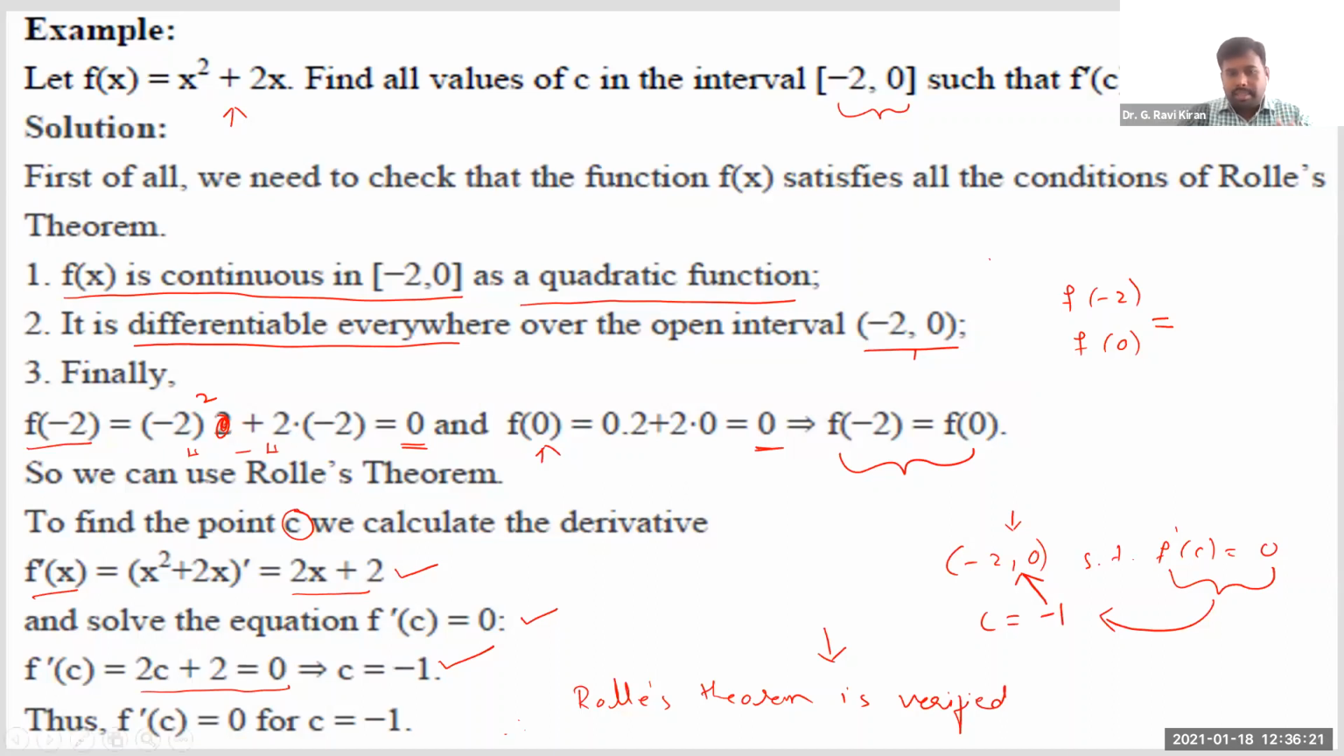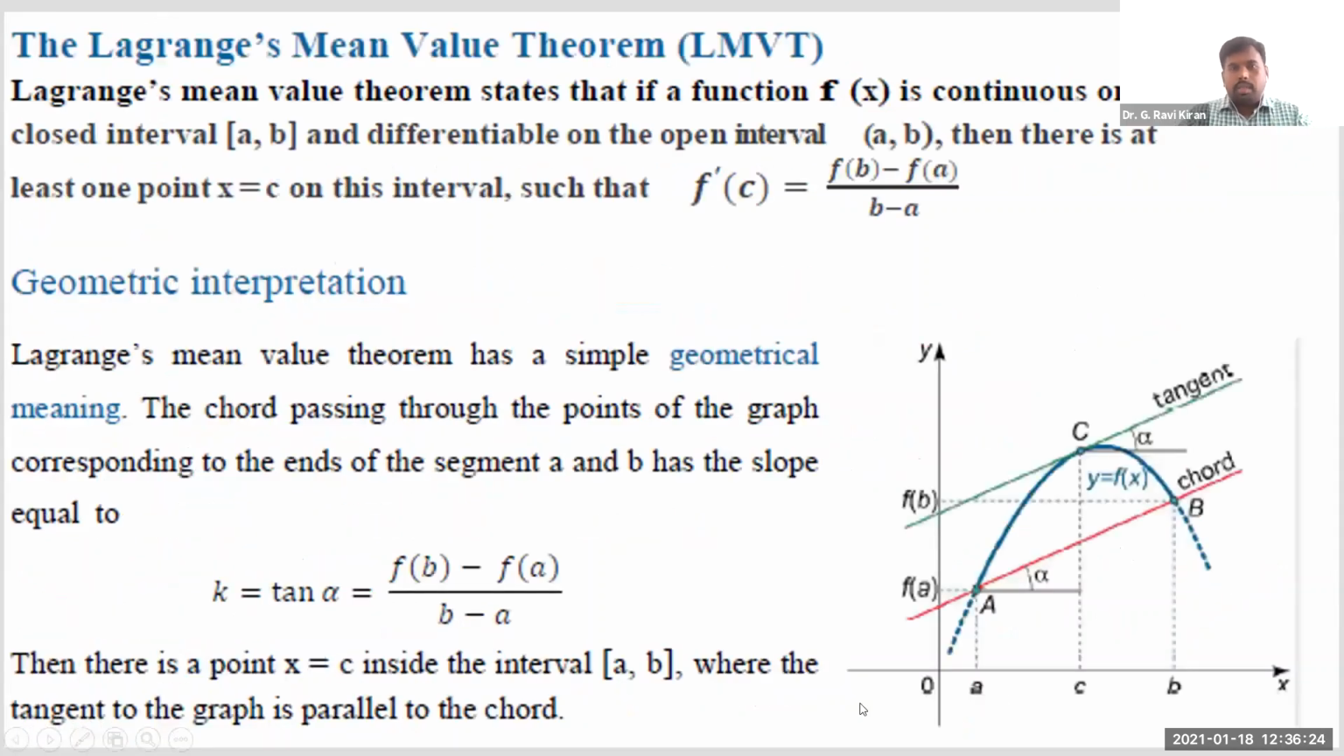Now let us extend this idea to the second mean value theorem, Lagrange's mean value theorem. I can say Lagrange's mean value theorem is an extension of Rolle's mean value theorem. And look at what it says. Lagrange's mean value theorem states, if a function f of x is continuous on a closed interval a comma b and differentiable in the open interval a comma b.